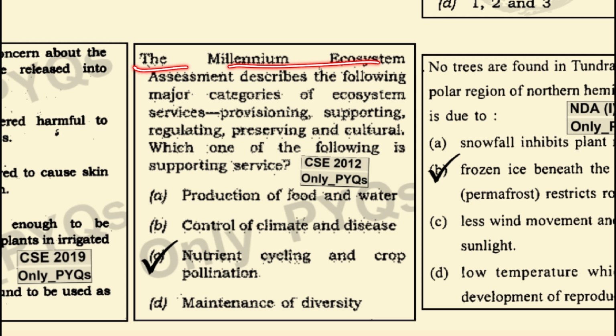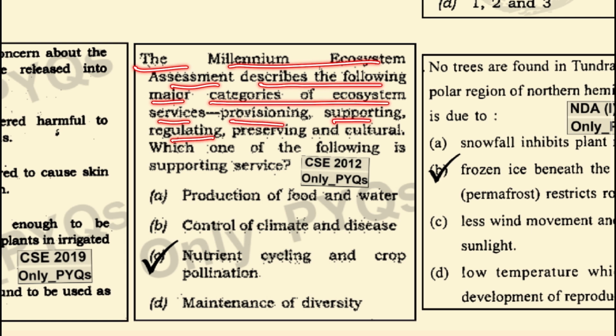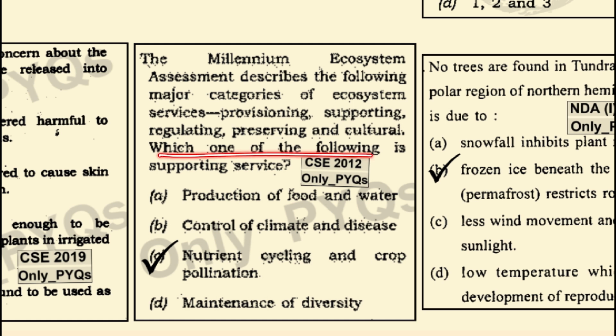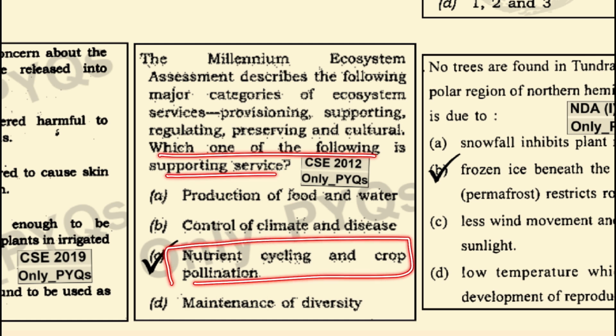The Millennium Ecosystem Assessment describes the following major categories of ecosystem services: provisioning, supporting, regulating, preserving, and cultural. Which one of the following is the supporting service? It is nutrient cycling and crop pollination.